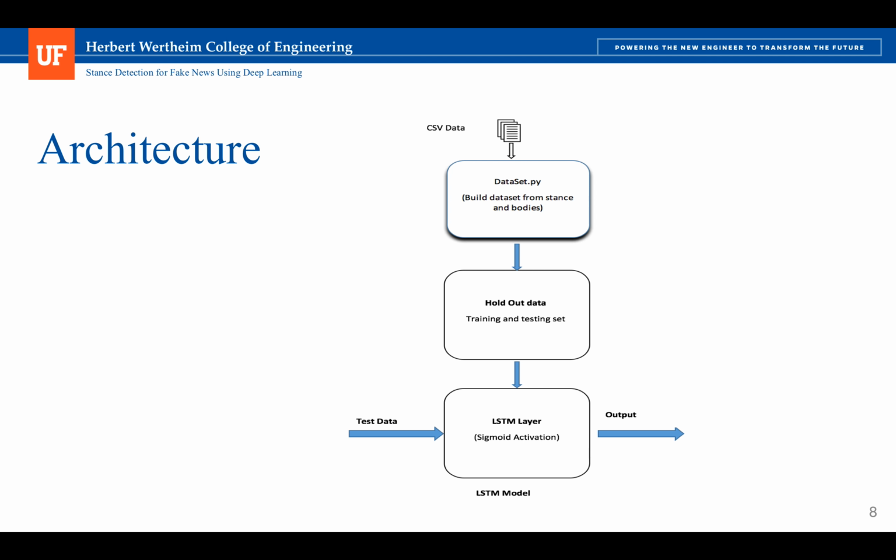Once we have the dataset, it needs to be divided into training and testing sets. The one point to focus on here is that the training and testing division has to be done in a way that we don't spill stances for a headline in training into the test. This is because there are only 1600 unique headlines, and those headlines map to around 49,000 bodies. So there is a one-to-many relationship, and if we have a headline in the train set and bodies corresponding to it in the test set, that might corrupt the data.